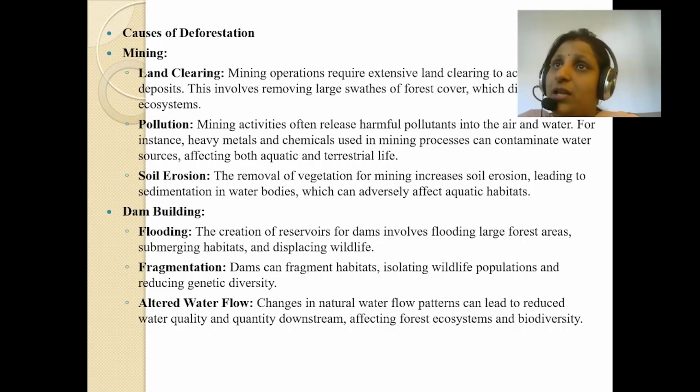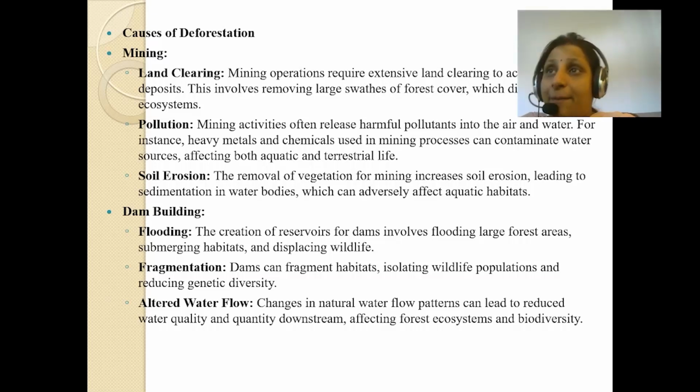Dam building. Creating reservoirs for dams involves flooding large forest areas, submerging habitats and displacing wildlife. What has happened? As dams are created to reserve water, when the water gets released from these dams, it goes to the large forest areas, it submerges these habitats, and obviously wildlife gets displaced. So it becomes a very great problem for the forest.